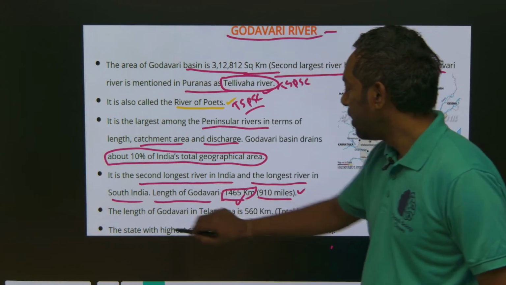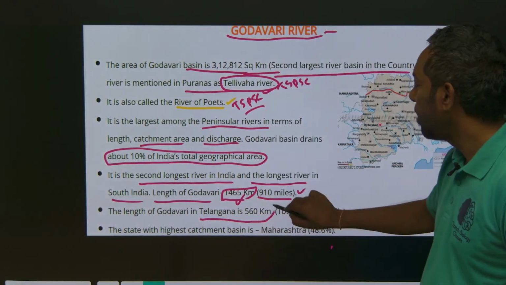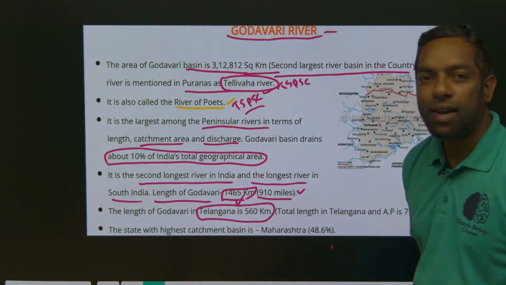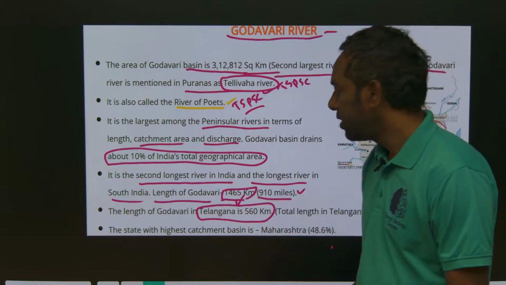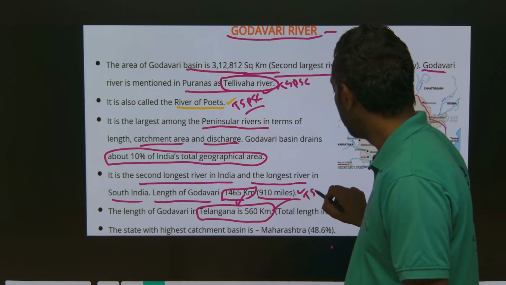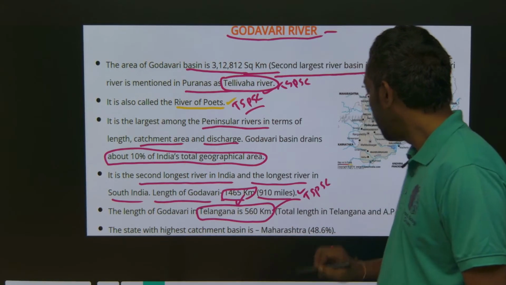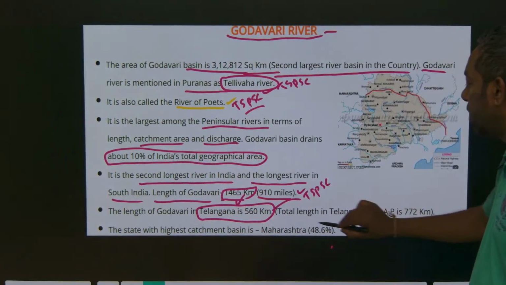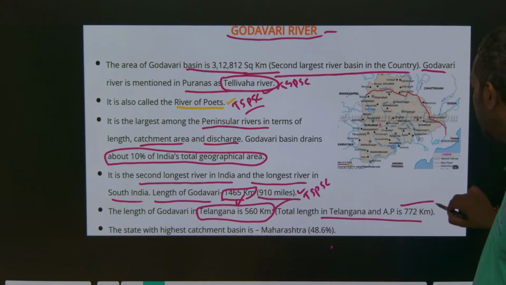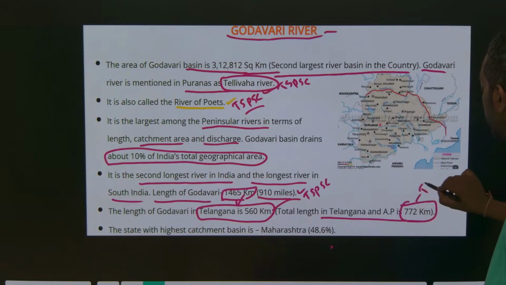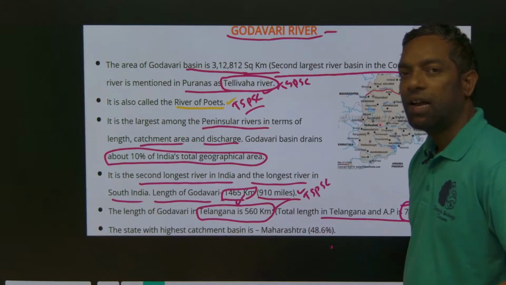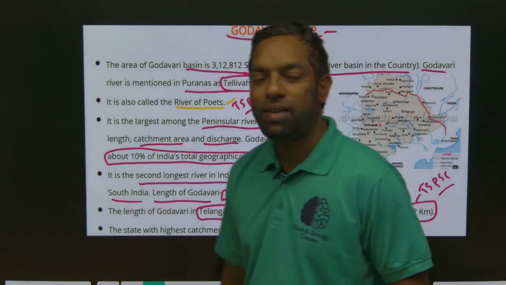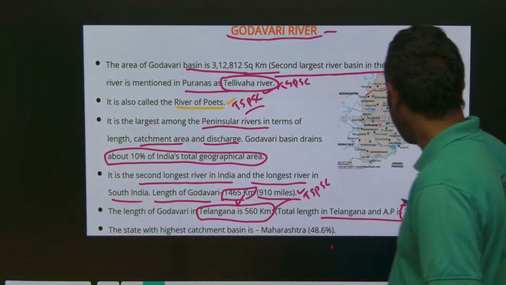The length of the Godavari in Telangana is 560 kilometers. This is also a TSPSC point. Along with Telangana and Andhra Pradesh, it is 772 kilometers.